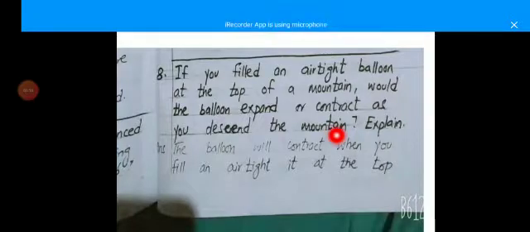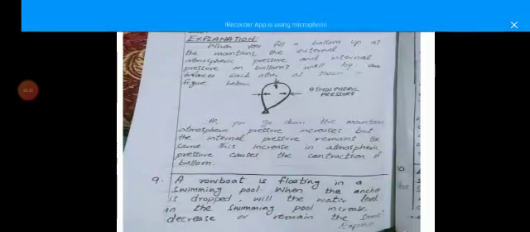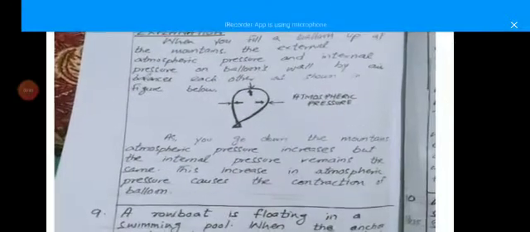Now the next question is: if you fill an airtight balloon at the top of the mountain, will the balloon expand or contract as it descends the mountain? Explain. The balloon will contract when you fill an airtight balloon at the top of the mountain and then bring it down.